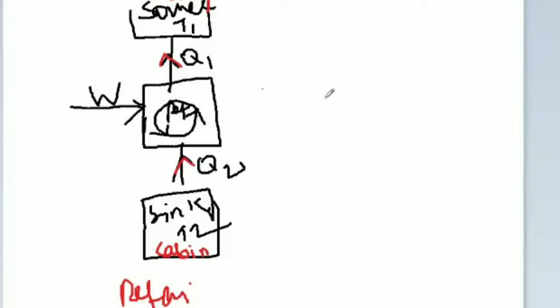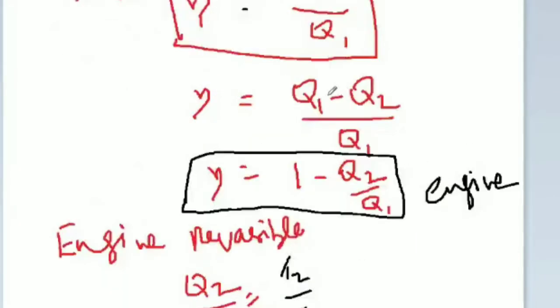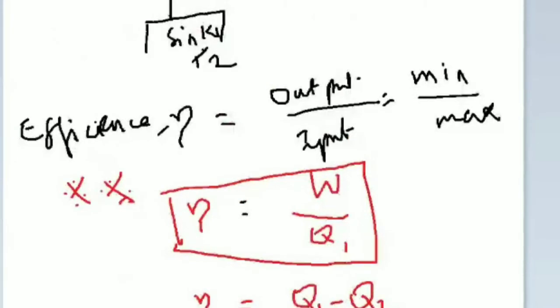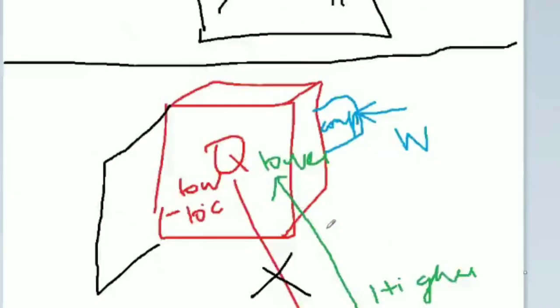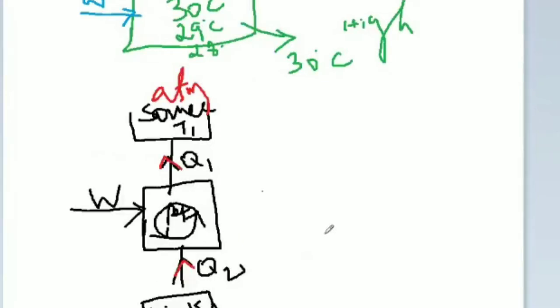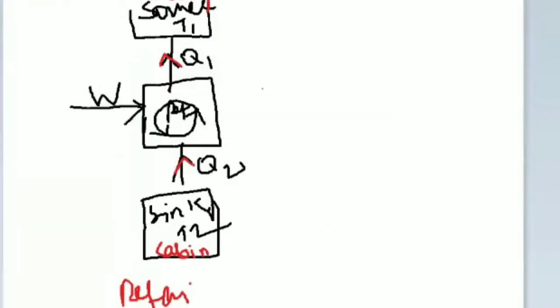So we want to check the performance of the refrigerator. Already I said, for an engine we have one term. What is the name of the term for checking the performance? Efficiency. That is for the engine. But this is a reversible engine, that is the refrigerator. For a refrigerator we should not use efficiency, ma. We have to use one more term, that is called COP.